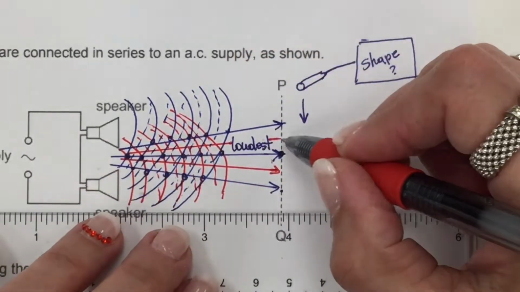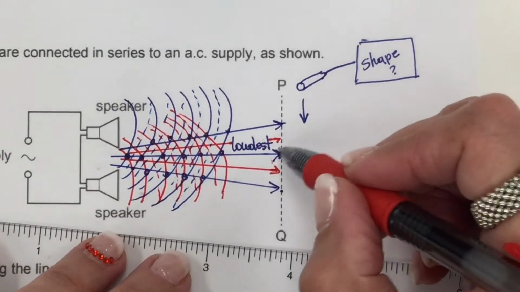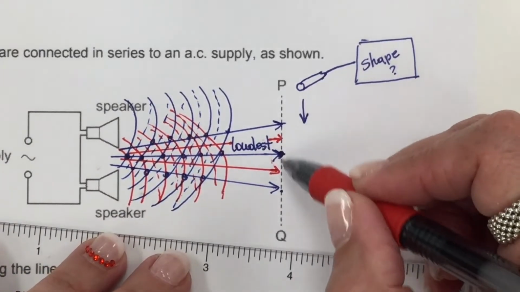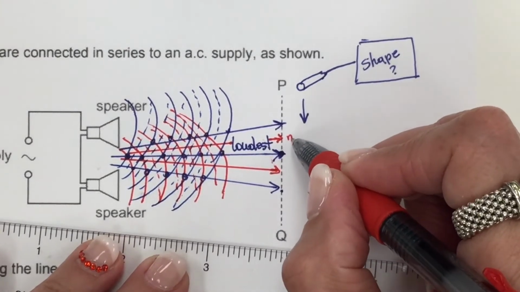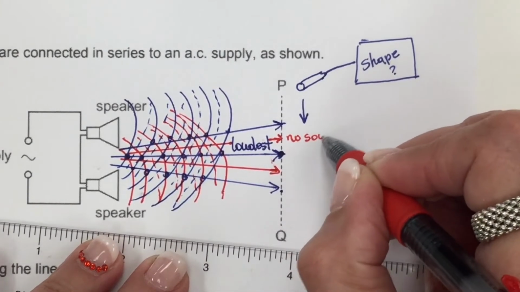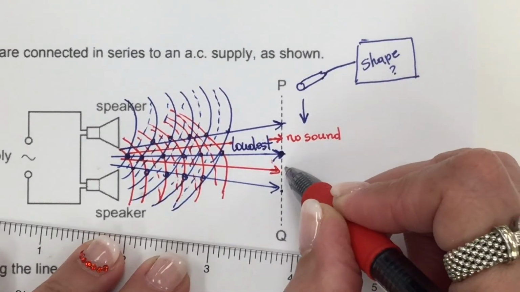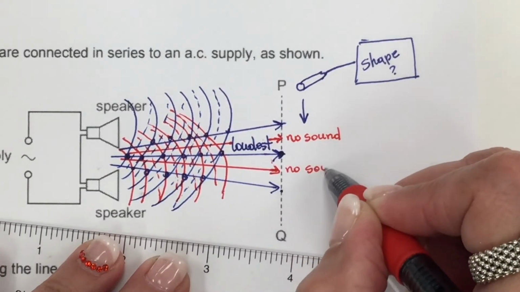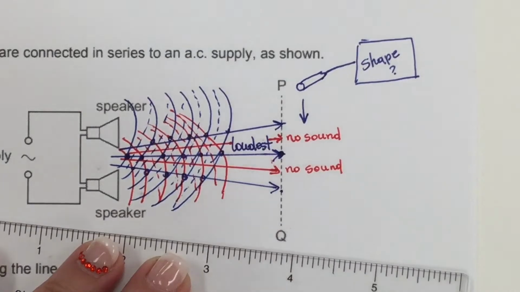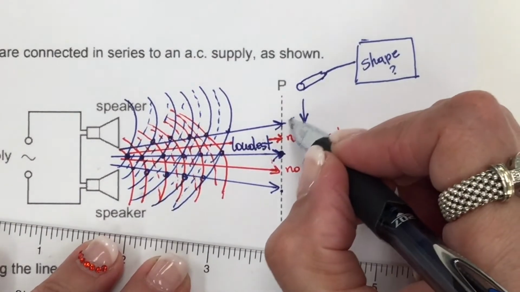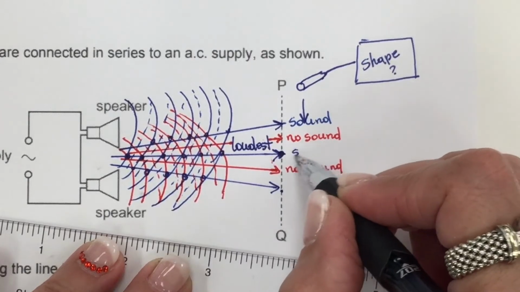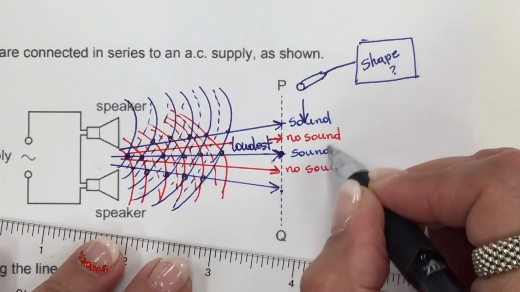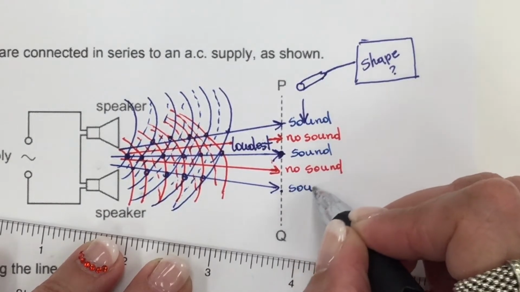Here and here, on those two red arrows, is no sound. No sound, or destructive interference. And here I have sound, and sound, the loudest one, and sound.